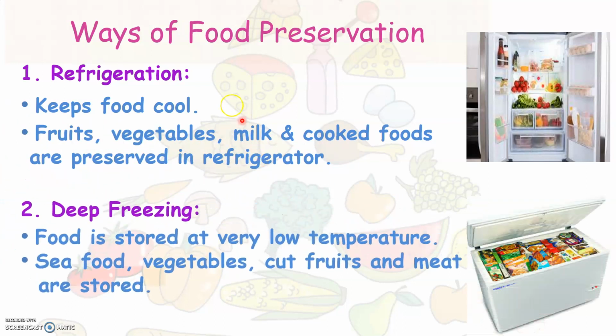The next way in which we can preserve food is through deep freezing. Food that is stored at a very low temperature, especially food items like seafood, vegetables, cut fruits and meat are stored at very low temperature. And we call this as deep freezing. You can see a picture of deep freezer here, wherein we store seafood, meat, fish, vegetables, cut fruits, etc. in order to keep them fresh for a longer time.